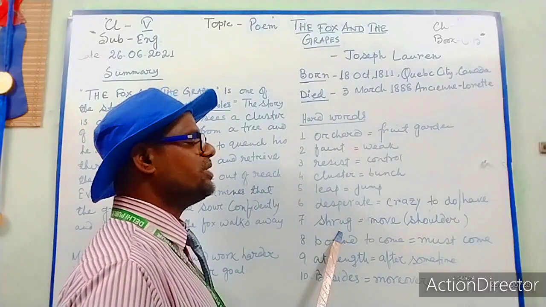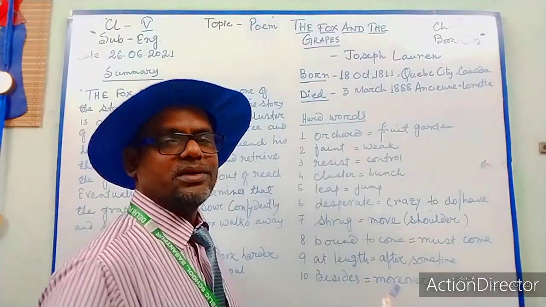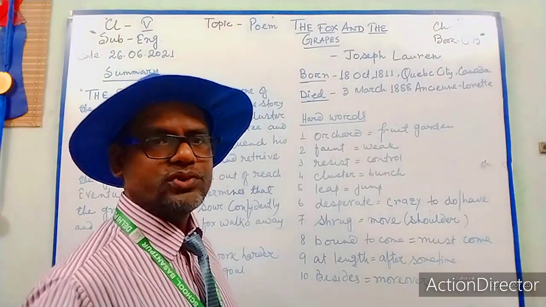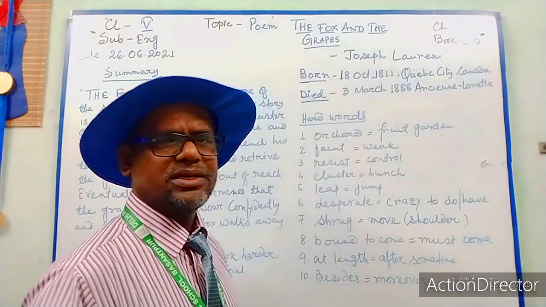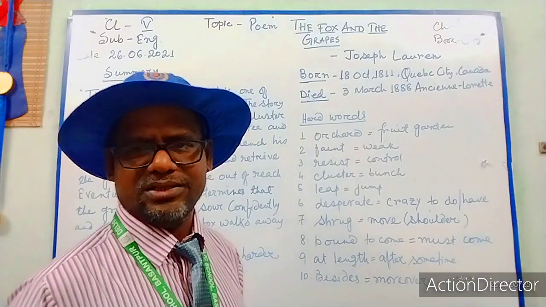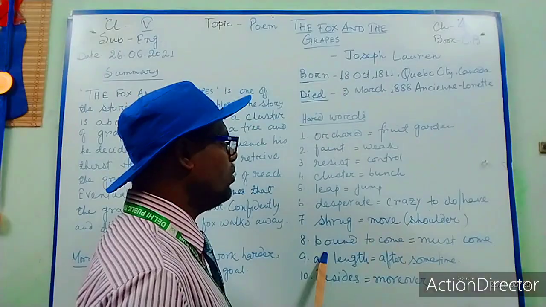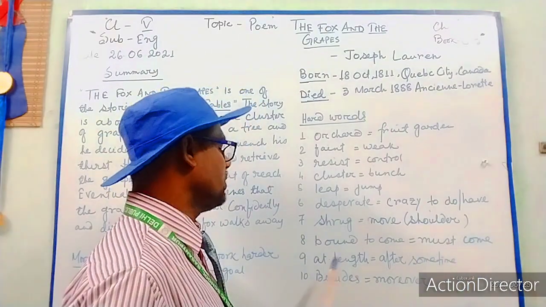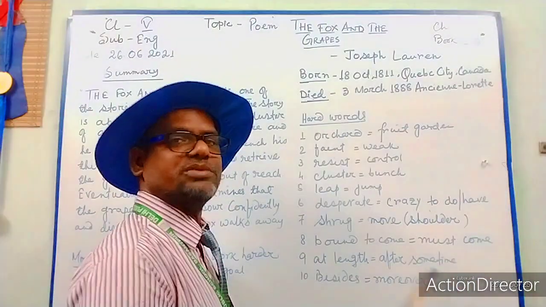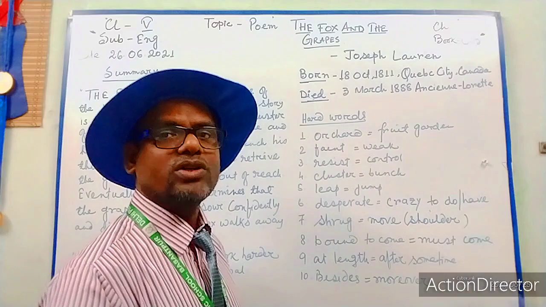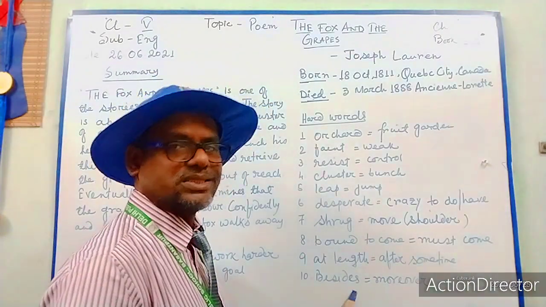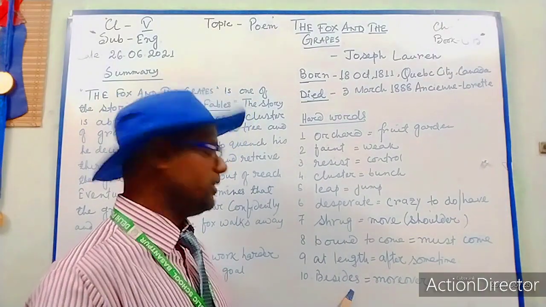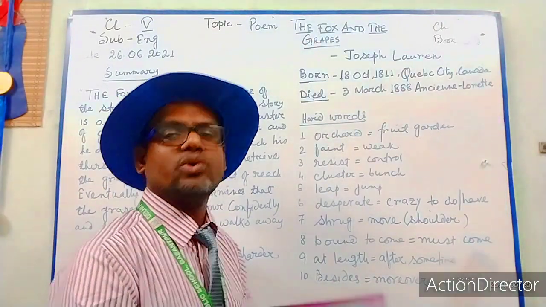Shrug. Shrug means move. Here, shrug is shoulder. Shrug is shoulder. That means move the shoulder to show that he does not care about anything, okay? Bound to come. Bound to come means must come. At length means after some time or after a long time. Besides, not beside here. See the difference. Besides is added. Besides means moreover.